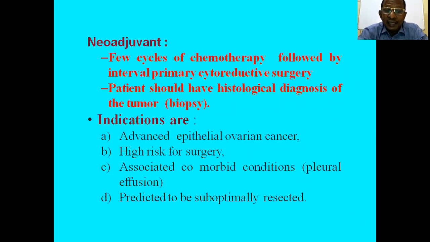Advanced epithelial ovarian cancer that is also high risk for primary surgery, with associated comorbid conditions like pleural effusion, which makes surgery very risky, and predicted to be suboptimally resected, meaning maximum resection is not possible. You can predict this because of adhesions, or from CT, MRI and PET scans and tumor markers. The prediction is suboptimal resection.